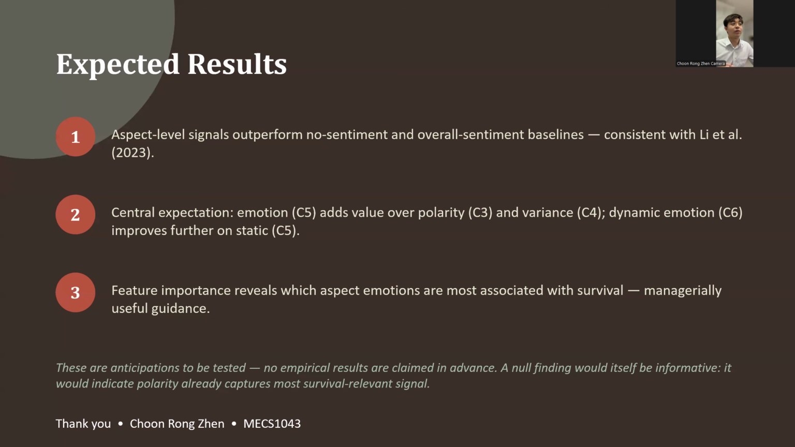The expected result is that the aspect signals outperform the non-sentiment and overall sentiment baselines, consistent with the answers we get from the research questions. The central expectation is that emotion has added value over polarity and variance. Dynamic emotions improve further on static ones. Finally, the feature importance reveals which aspect emotions are most associated with survival, providing useful guidance. Okay, that's all for this presentation.